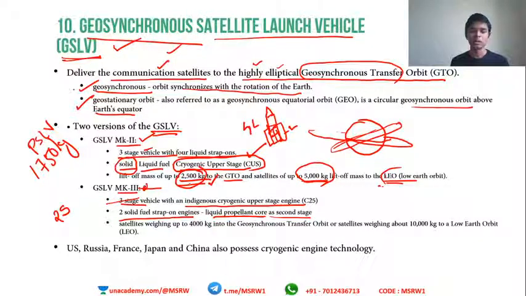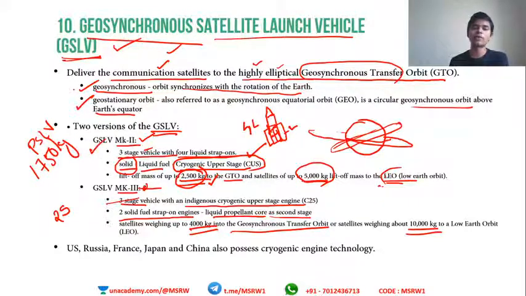Look at the liftoff weight here: 4,000 kilograms to geosynchronous transfer orbit and 10,000 kilograms to lower Earth orbit. See how much extra weight it can carry. It is almost twice the weight GSLV Mark II can do. That is the importance of Mark III. More solid stages at the beginning will enable a more powerful takeoff. So this is the logic behind that.